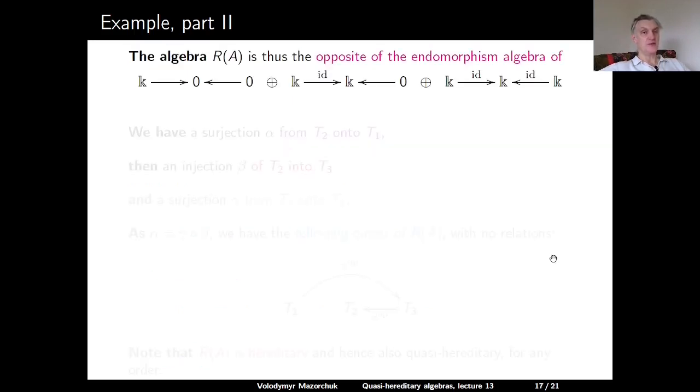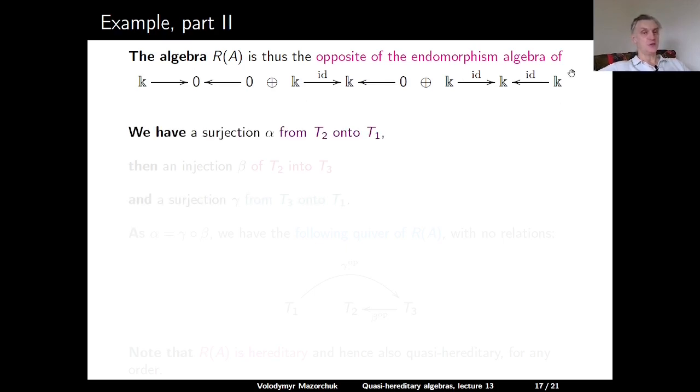So the Ringel dual of A, by definition, is the opposite of the endomorphism algebra of the modules T1, T2, and T3. So T1 is L1, T2 is the module which is concentrated at the vertices 1 and 2, and T3 is a three-dimensional indecomposable module.